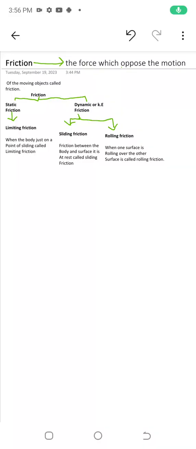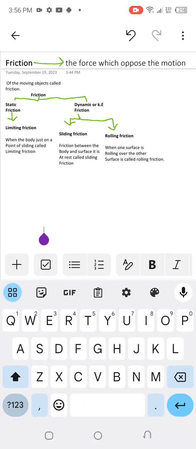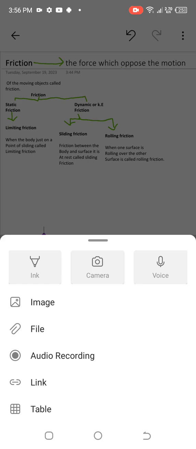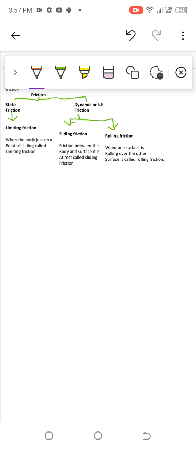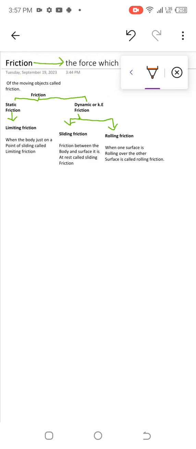So here today in this video we're gonna discuss friction. First of all, you all have to know what friction actually is. So basically friction is a force. What? Friction is the force which opposes the body of the moving object.